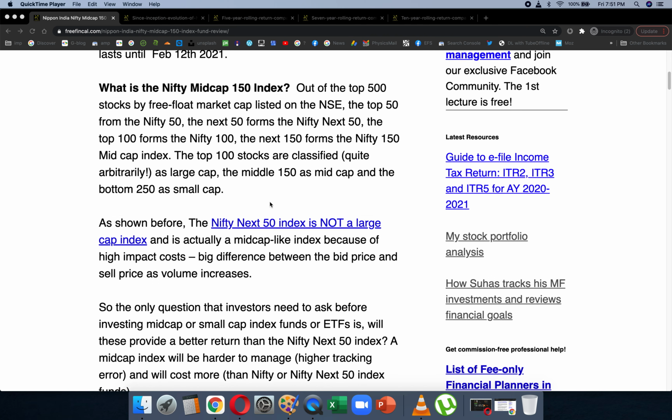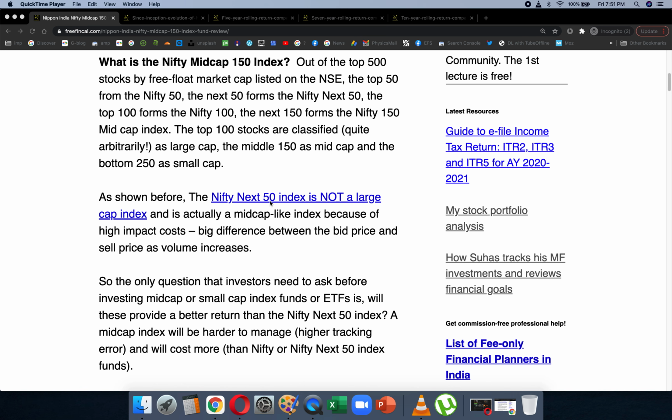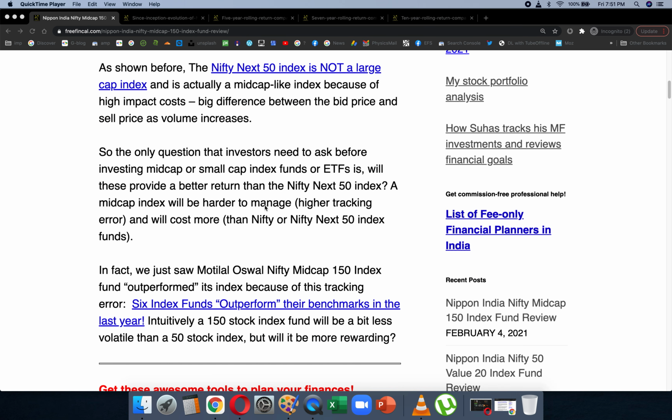So many people tend to ask, I already have Nifty 50, I already have Nifty Next 50, shall I buy the Nifty Midcap 150 because of market coverage? We will see that there is practically no difference between the Nifty Next 50 index and the Nifty Midcap 150 index, and they are not going to get any additional benefit in adding the Midcap 150 index.